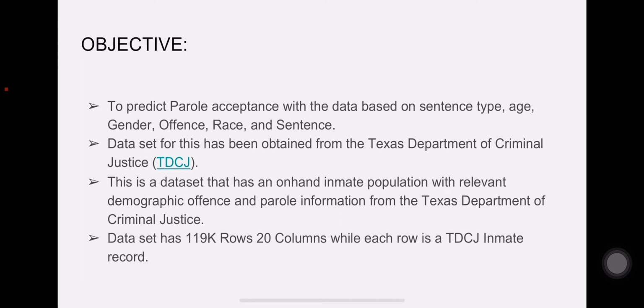So the objective of it is to predict parole acceptance or decline based on the sentence type, age, gender, offense, race, and the sentence itself. I got this dataset from Texas Department of Criminal Justice, an on-hand inmate population with relevant demographic, offense and parole information from the same Texas Department of Criminal Justice. This dataset has 119,000 rows and 20 columns, while each row is one inmate record.